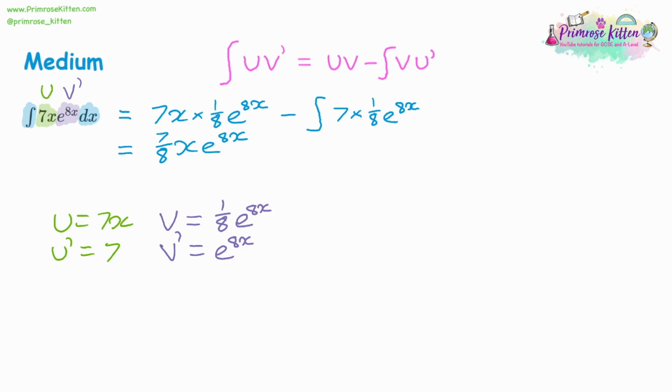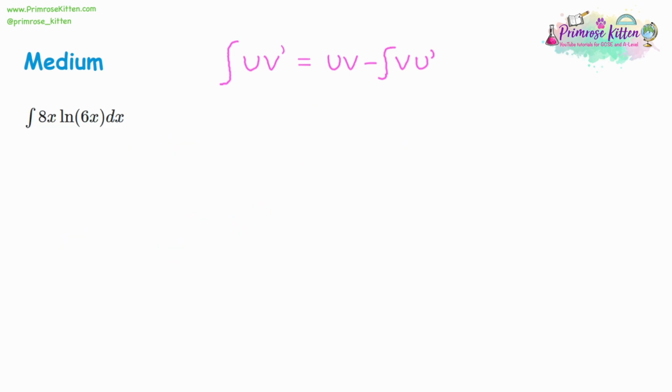And we know that when we integrate this, what's going to happen is the e's can stay the same. It's still going to be e to the 8x. However, we're going to divide by the 8 again, and we're only dividing by 8. Divide by 8 twice, you divide by 64. So we have 7 over 64, e to the 8x, and of course, we have the plus c.